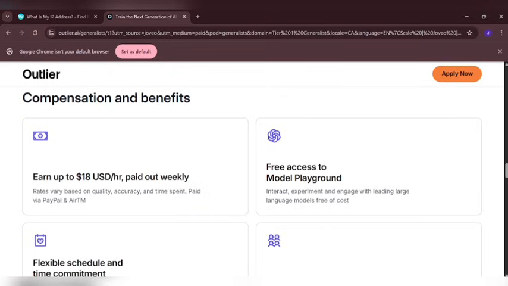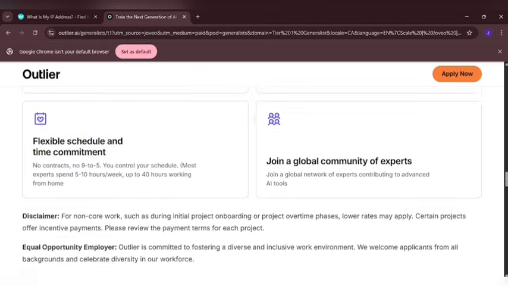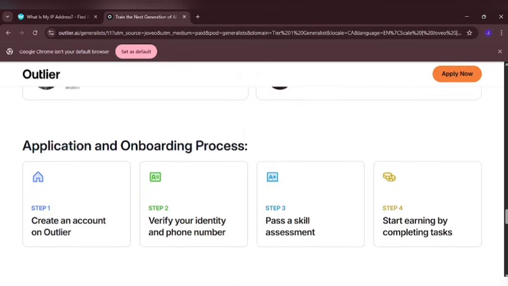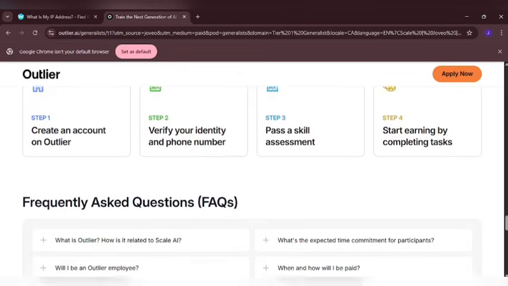Now when you come right here, you can see that you can also get the rewards via ATM, which is more preferable at the time of making this video. Now on this channel, you will also get a video that explains ATM, how you can go about it. Now all these compensations and benefits, you can actually go through them and understand it.